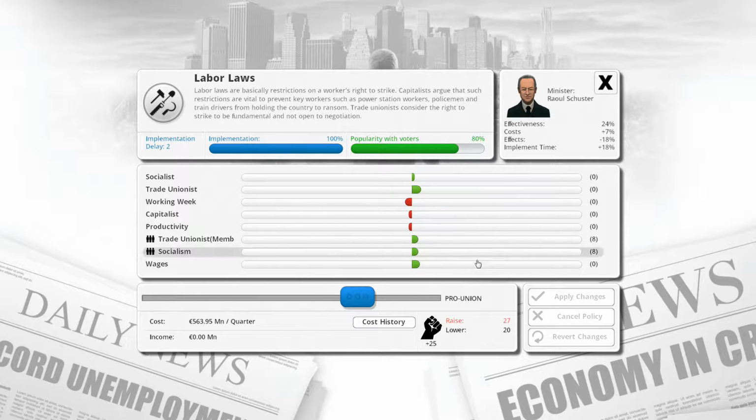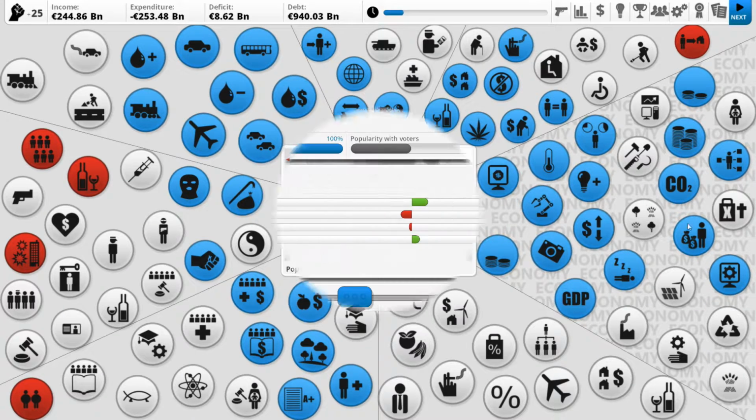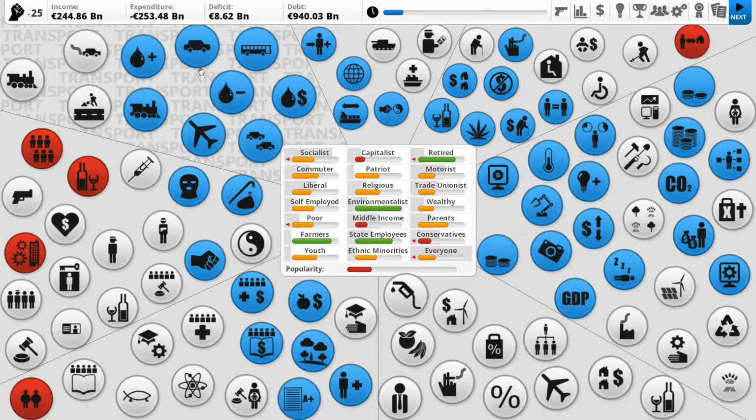Yikes. Would be good to reduce that down though to actually get rid of some socialism. Ban Sunday shopping. There it is. Religious are happier, liberals are less happy, GDP goes down, trade unions go up. I think... Oh, okay. Oh, there is or isn't.